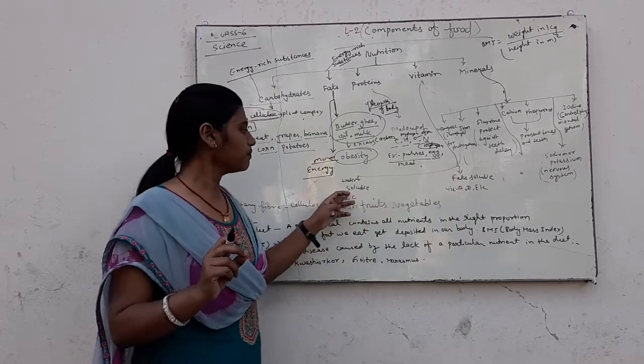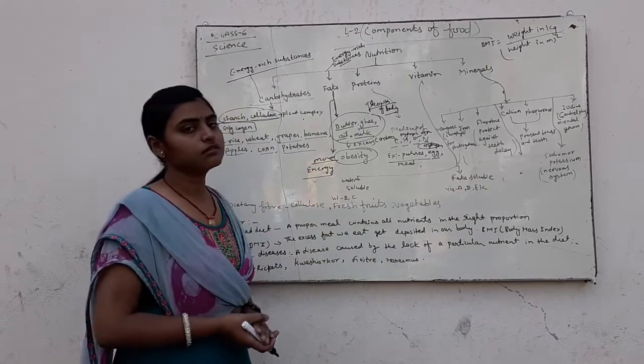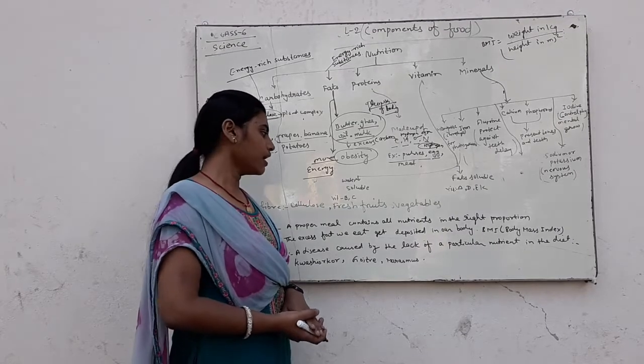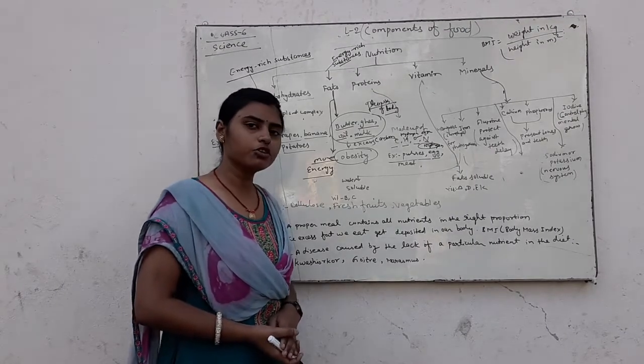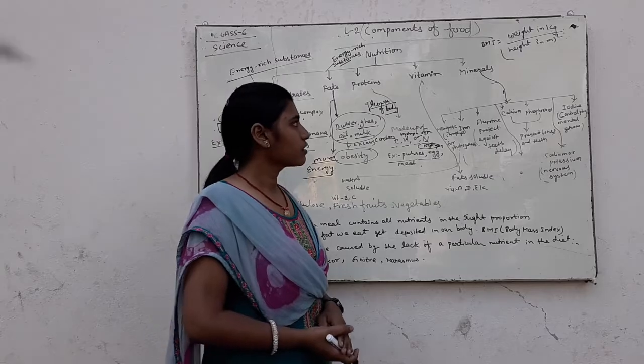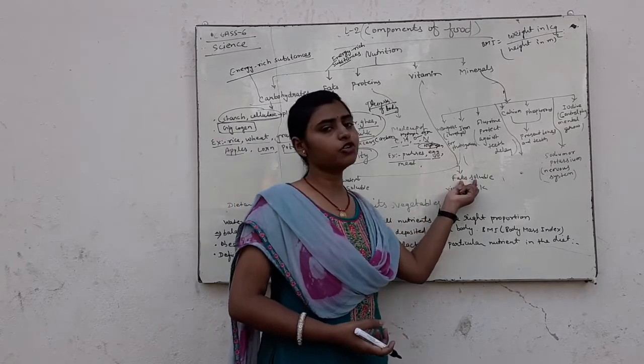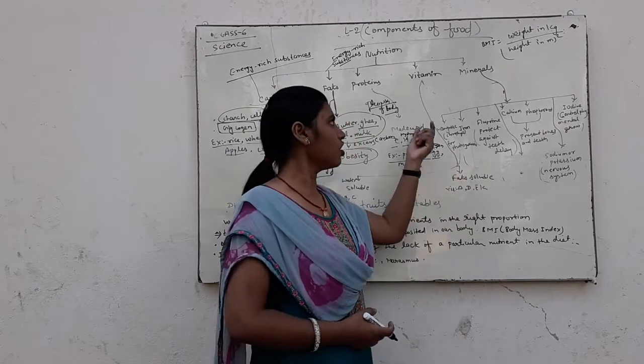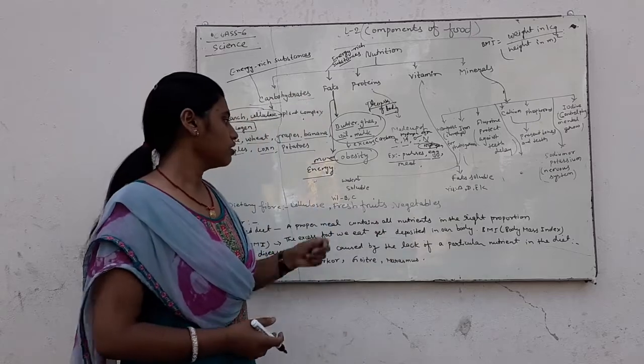The vitamin which dissolves in water is called water soluble, and the vitamin which dissolves in fat is called fat soluble.